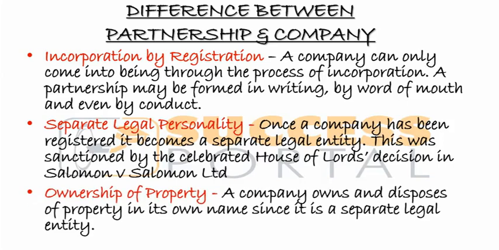Another difference is ownership of property. A company owns its own property, because it is a separate legal entity. The assets belong to the company, not the members. Because of this separate legal personality, it can own its own assets. But in a partnership, it's not like that. The assets of the partnership are my assets, and I'm a partner.